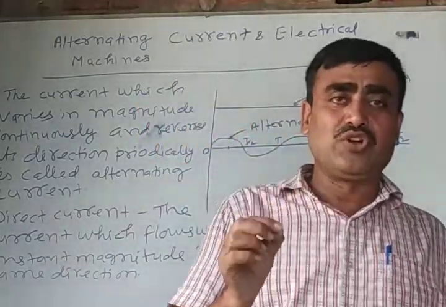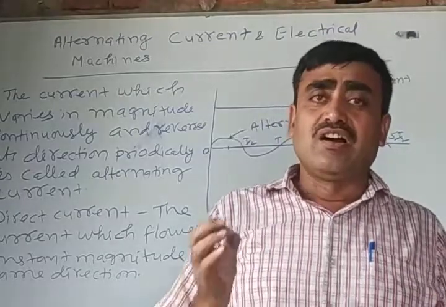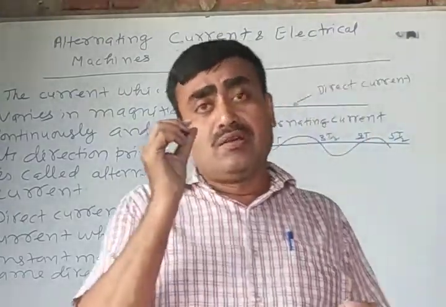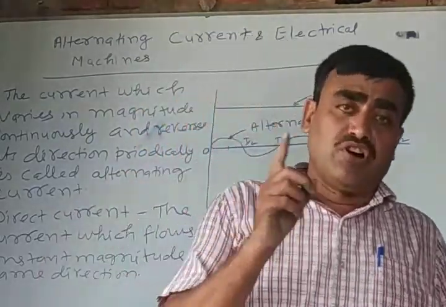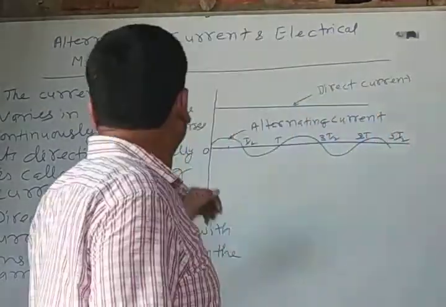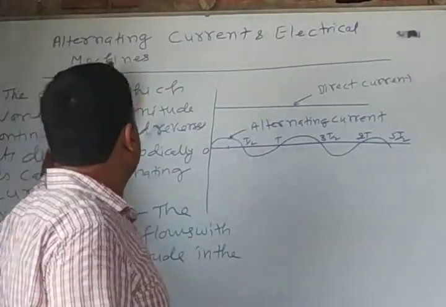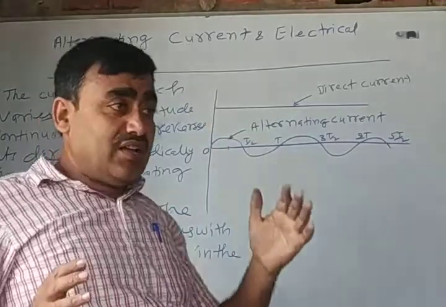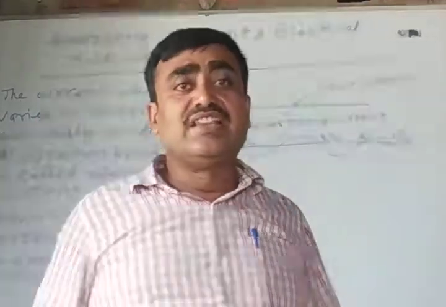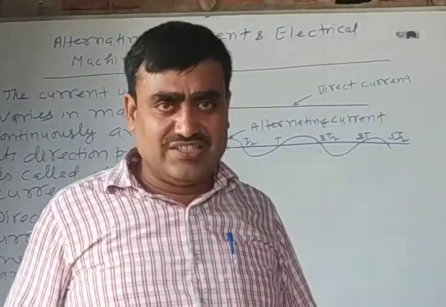Today I am going to start a very important chapter for you, that is alternating current and electrical machines. Here the question arises, what is alternating current?